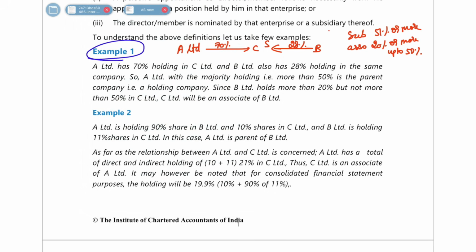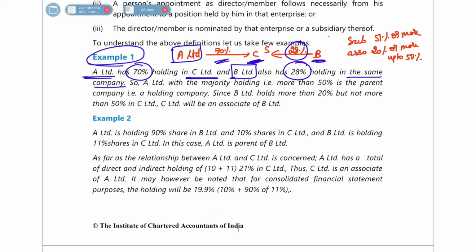Starting with your example 1, where they say that A Limited has 70% holding in C Limited. So there is A Limited which is holding 70% in C Limited, and then there is B Limited which is holding 28% in the same company. That means B Limited is also holding 28% in C Limited. Okay, so they are asking what will be the relationship here.